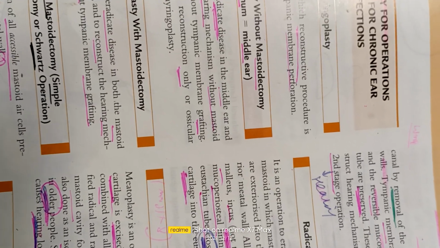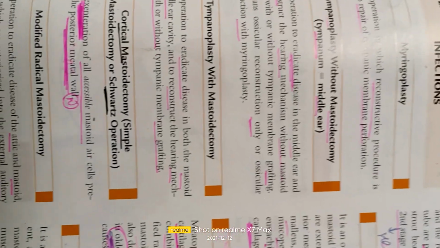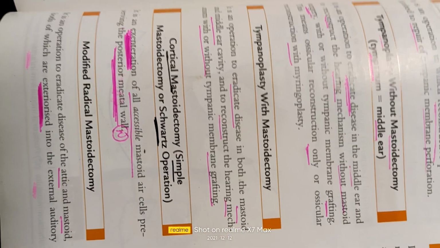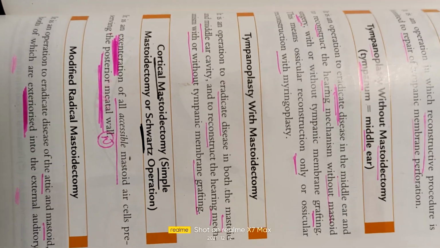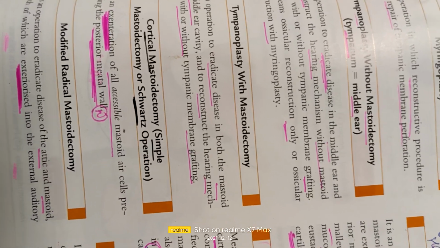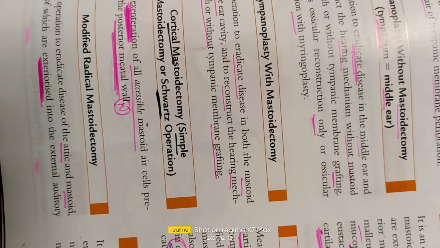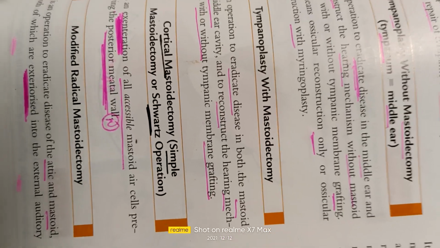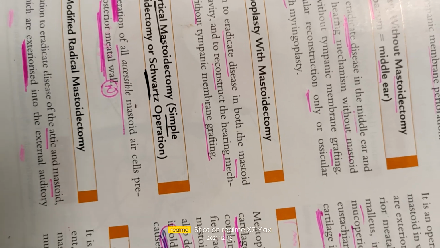Cortical mastoidectomy, simple mastoidectomy, and Schwartz operation. What is the cortical, simple, or Schwartz? In this, exenteration of all accessible mastoid air cells is done, preserving the posterior meatal wall of the middle ear cavity.